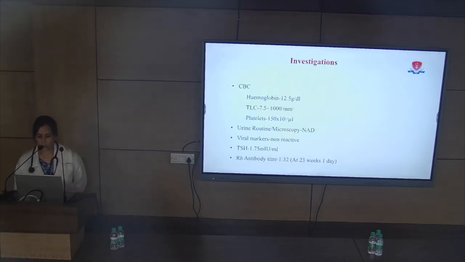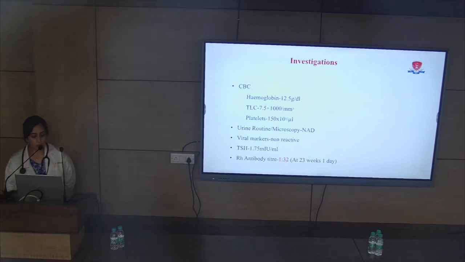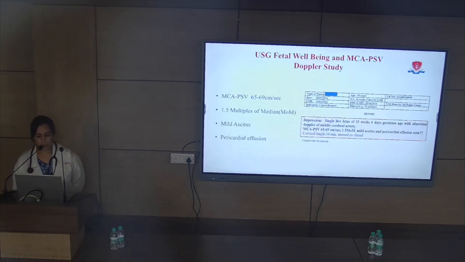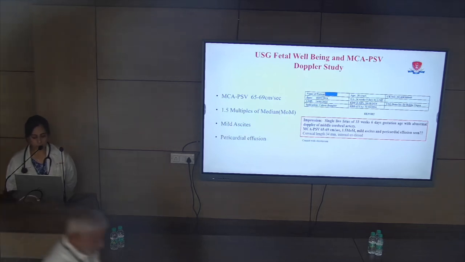Further workup of the patient was done. CBC, urine routine and microscopy, viral markers, thyroid were within normal limits. Rh antibody titer was 1:32 at 23 weeks plus 1 day of gestation, which was increased. USG fetal well-being and MCA Doppler were serially monitored and were normal, but at 33 plus 6 weeks, changes of hydrops were seen. The MCA-PSV was more than 1.5 multiples of median, and mild ascites plus pericardial effusion was seen.